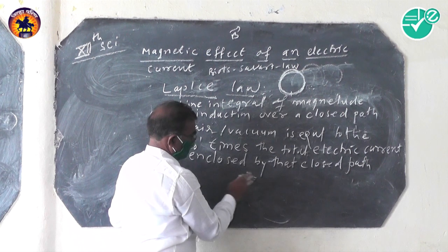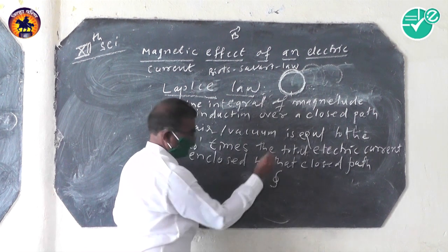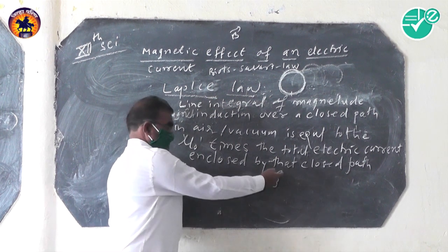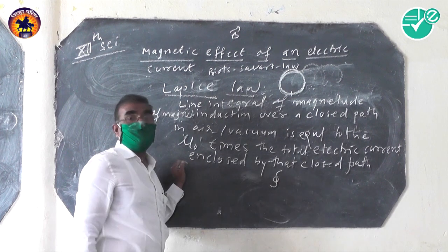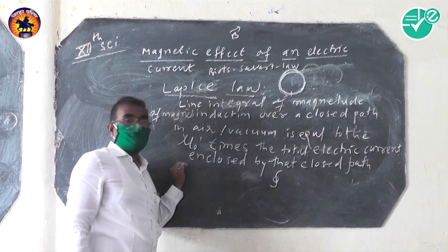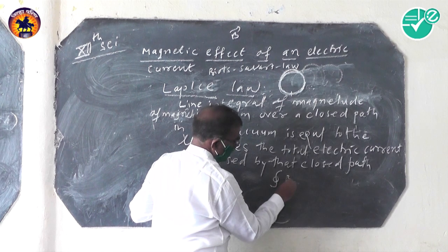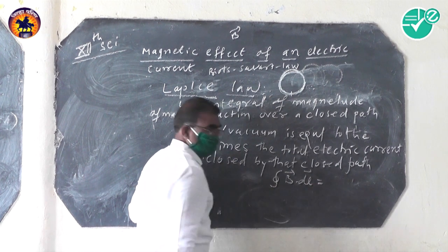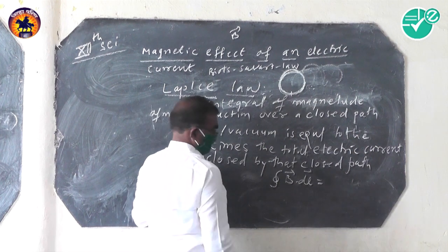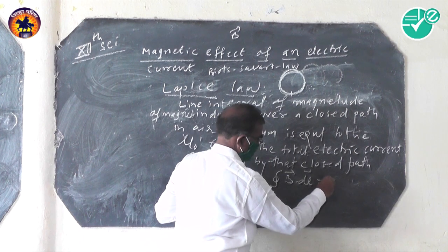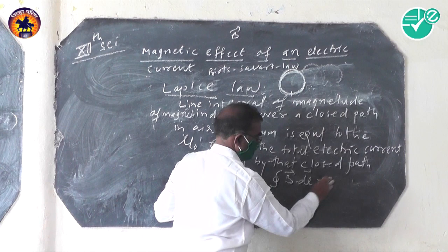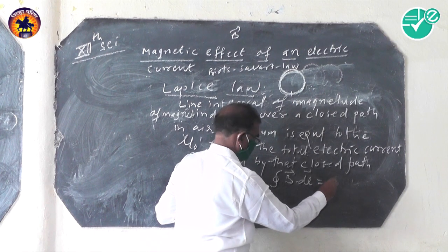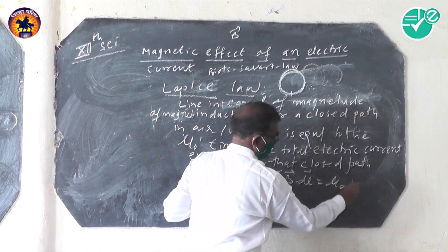B equal to closed integral. That is the symbol of integration. Closed integral of B dot dl equal to mu 0 times the electric current.